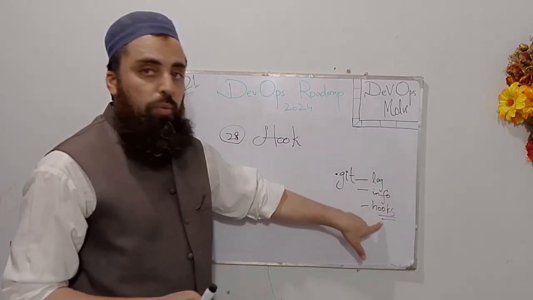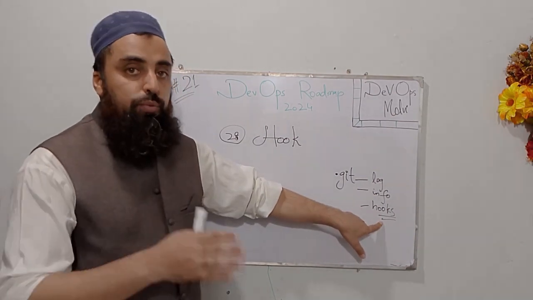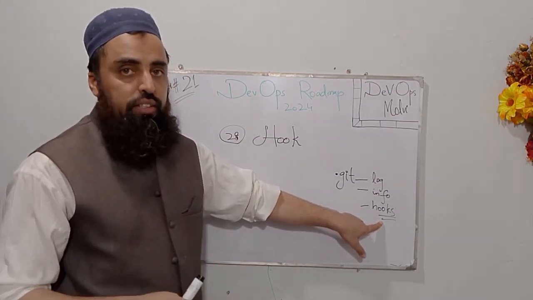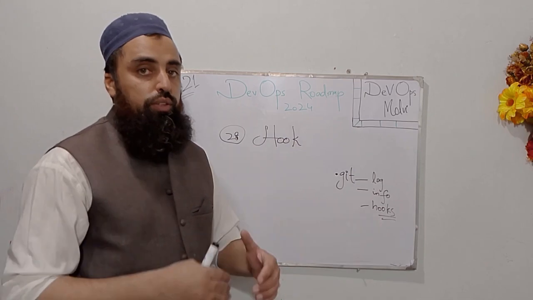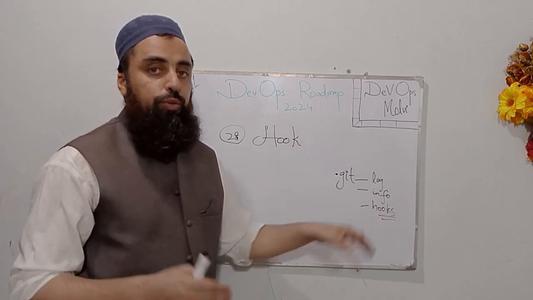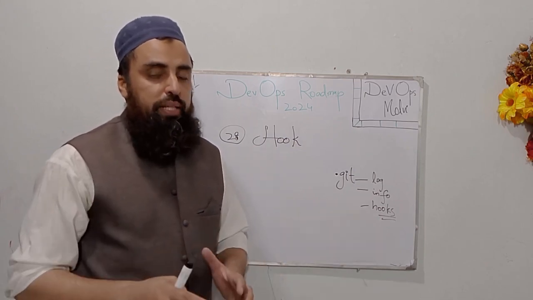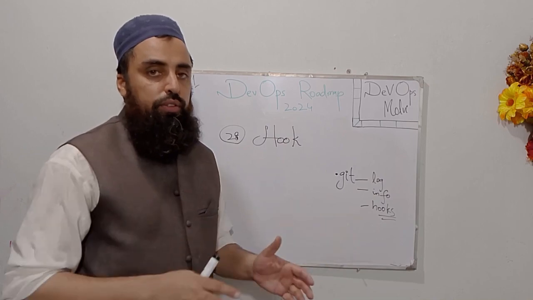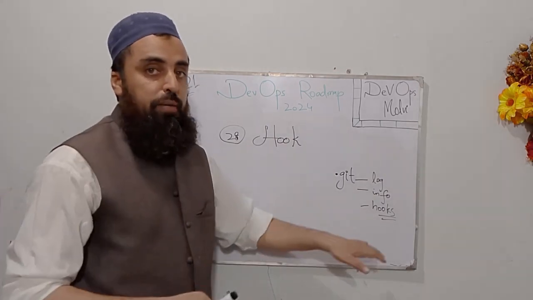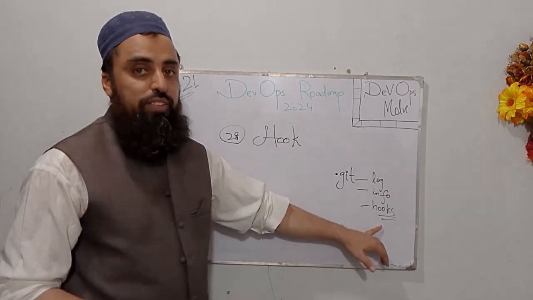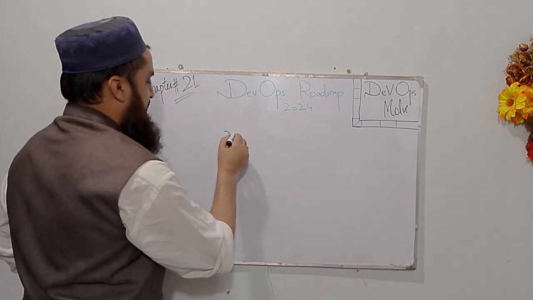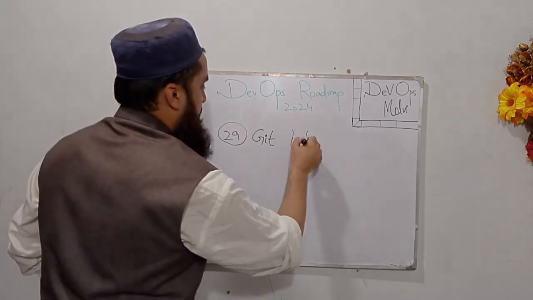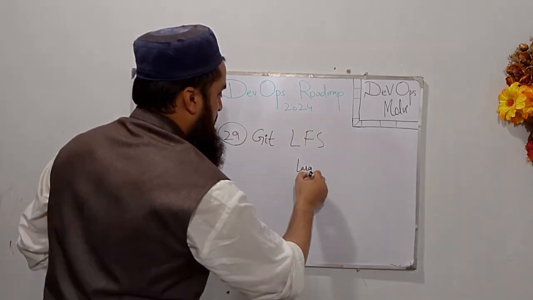The scripts are copied in the hooks directory, and when there is any change in that repository, those scripts are automatically triggered. So if we want to automate anything in our Git repository, we can create scripts and place them in the hooks directory.